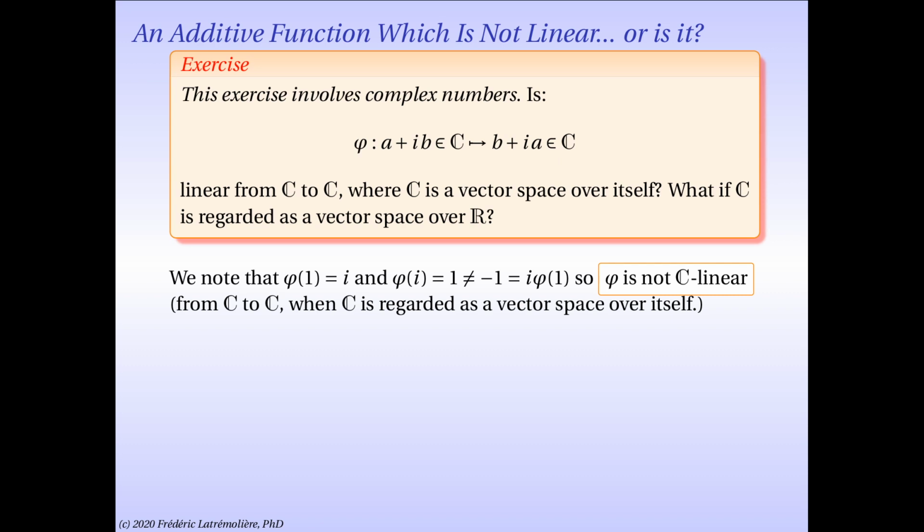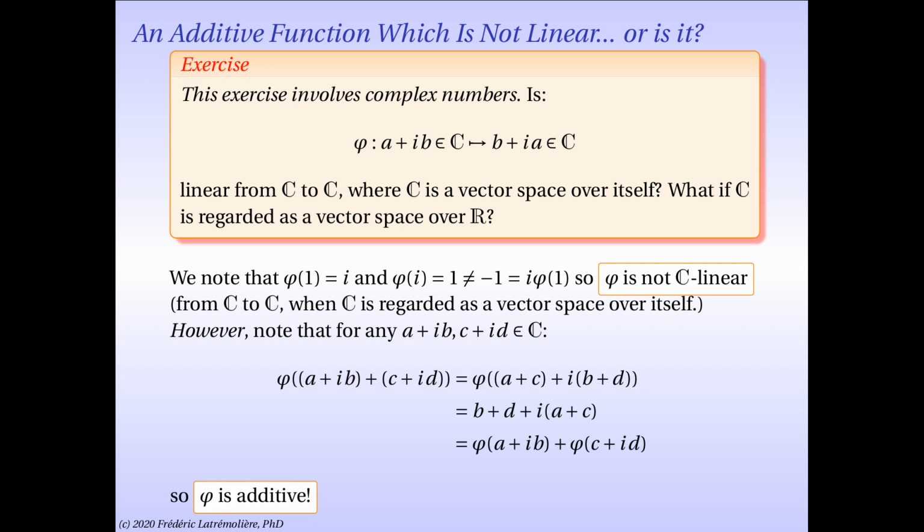This, however, assumed that we were working with the complex numbers as the scalar field, as the question asked. Since C is a field, it is a vector space over itself, and we can see immediately that phi is not a linear map here. But it is an additive map.